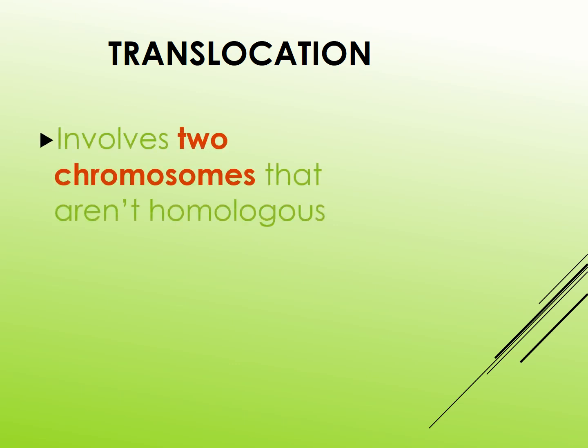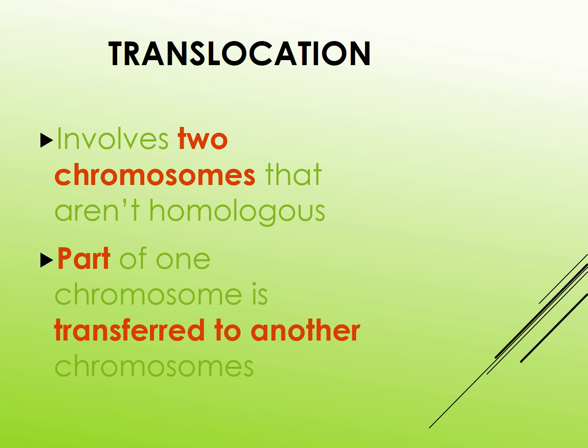Next comes translocation. It involves 2 chromosomes that are not homologous chromosomes. The non-homologous chromosomes get translocated. Part of one chromosome is transferred to another chromosome.